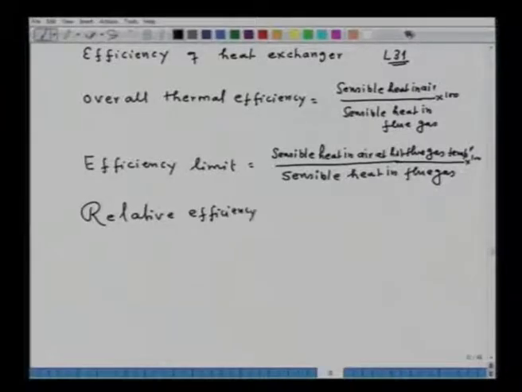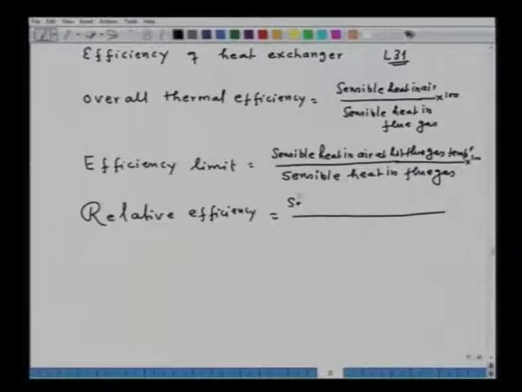This relative efficiency compares the behavior of different heat exchangers in different locations, because it tells you how much heat is being extracted by a particular exchanger.